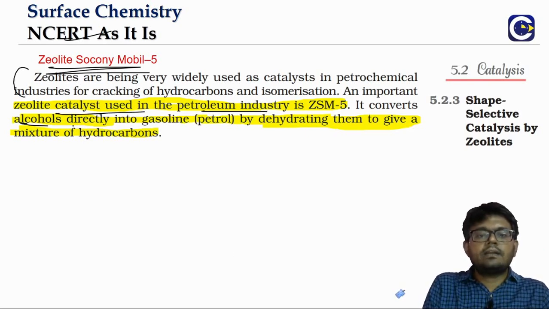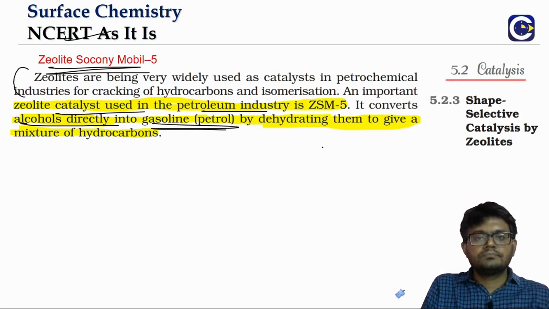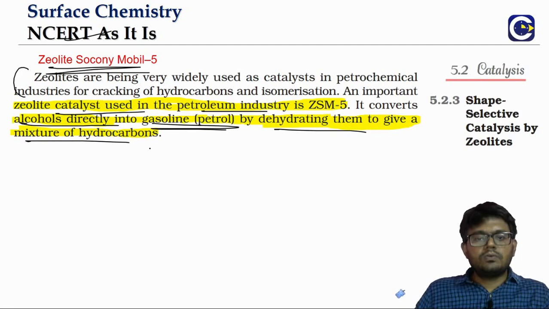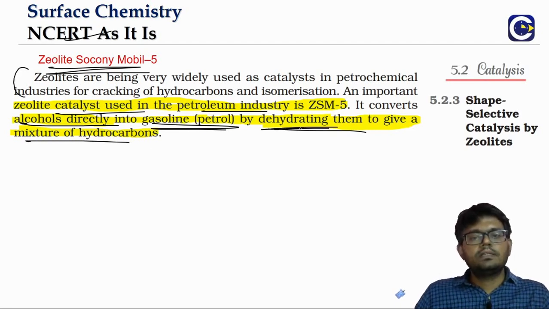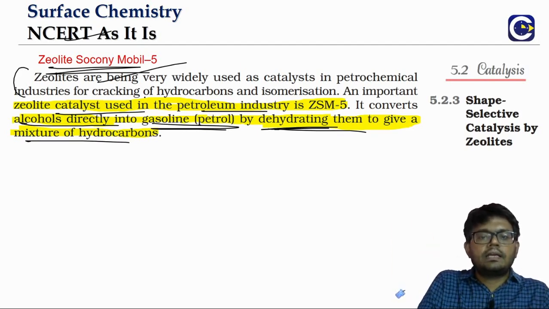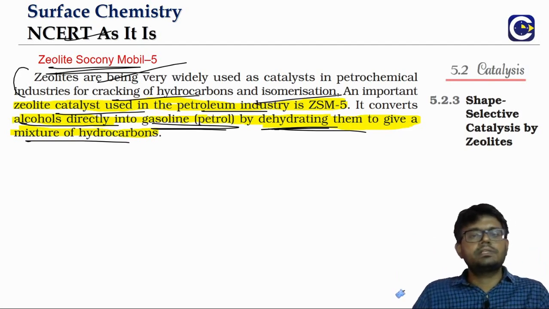It is able to directly convert alcohol into gasoline, so it is a method to prepare synthetic petrol. When alcohols are dehydrated, we get synthetic petrol. Zeolites broadly are also used in cracking of hydrocarbons and isomerization.